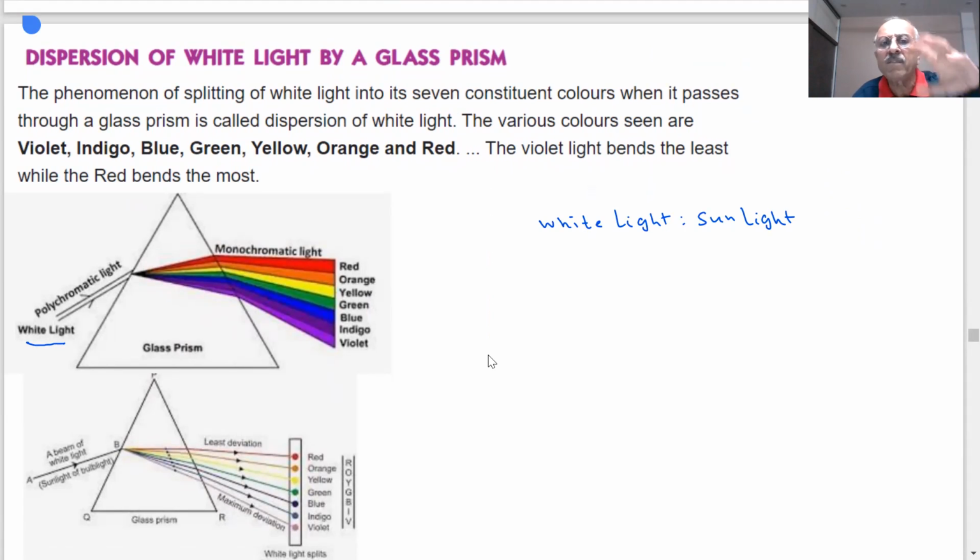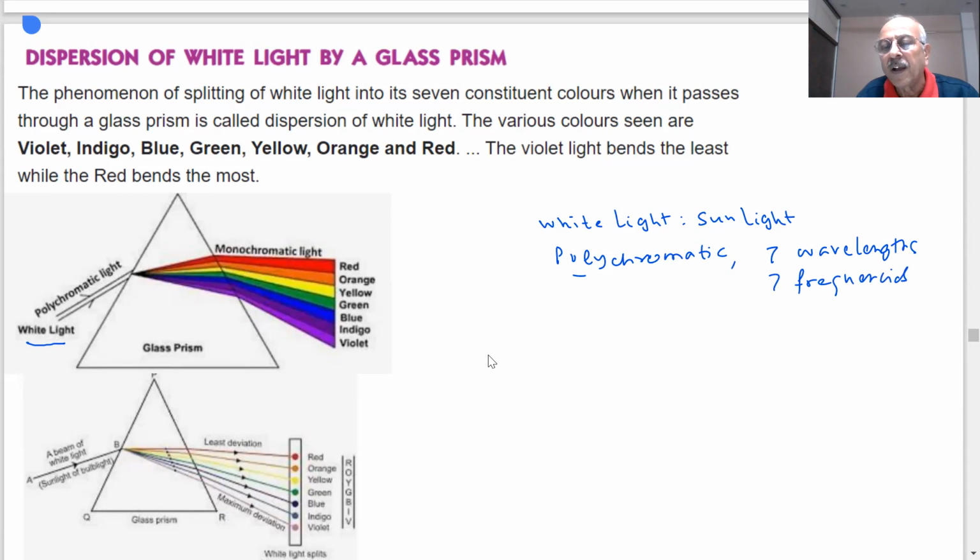In fact, more than 7 actually. What we see, 7 colors. This white light is not monochromatic. This is polychromatic, students. Means that there are many wavelengths, many different frequencies of light which are present in it. And here you will see what happens. Polychromatic means it is not a single chromatic, it is not a single wavelength. There are, as you will see here, there are 7 wavelengths, 7 frequencies, and 7 colors, which you will see when it passes through the prism, students.